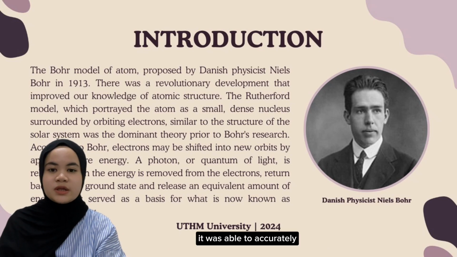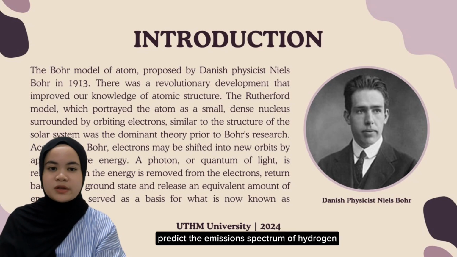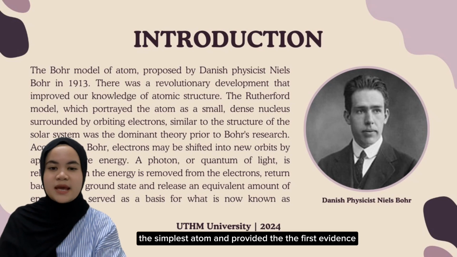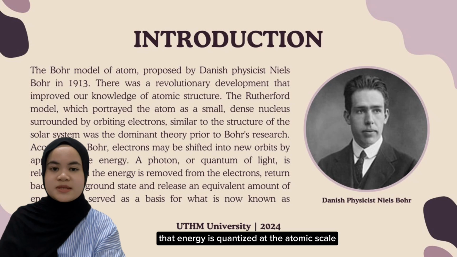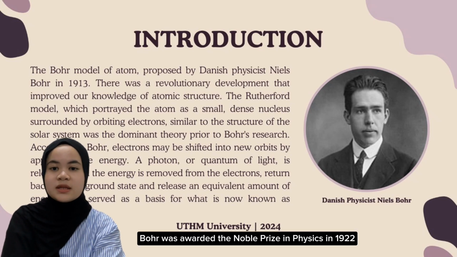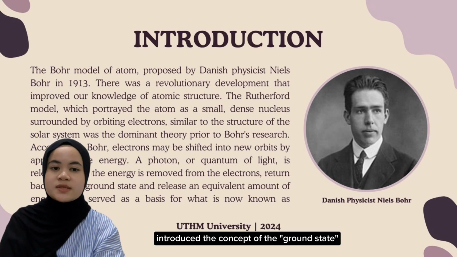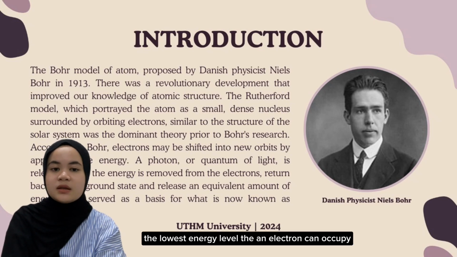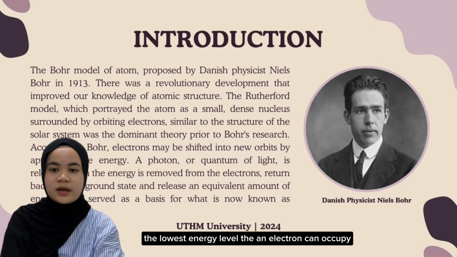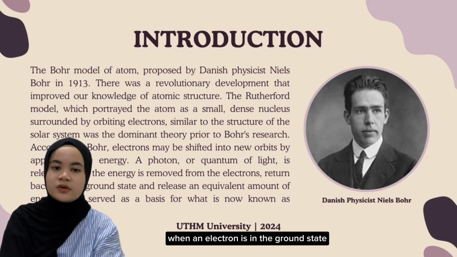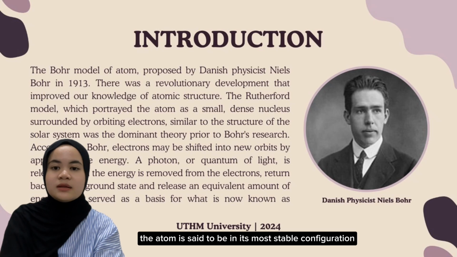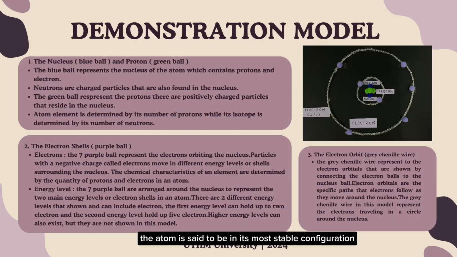It was able to accurately predict the emission spectrum of hydrogen, the simplest atom, and provided the first evidence that energy is quantized at the atomic scale. Bohr was awarded the Nobel Prize in Physics in 1922 for this groundbreaking work. The Bohr model also introduced the concept of the ground state, the lowest energy level that an electron can occupy. When an electron is in the ground state, the atom is said to be in its most stable configuration.